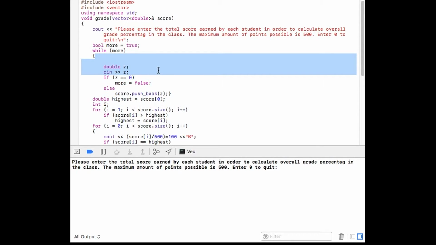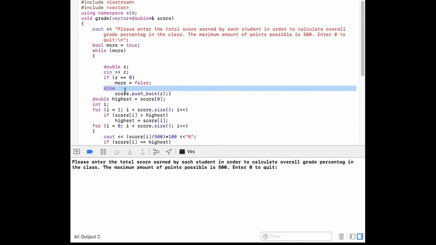If z equals 0, then the condition is false and the while loop starts over. If it is greater than 0, then it continues. We add values to the vector by using push_back. We use this method to add an element to the vector from the end of the vector. We add a value of z, so the first value of this vector will be z.